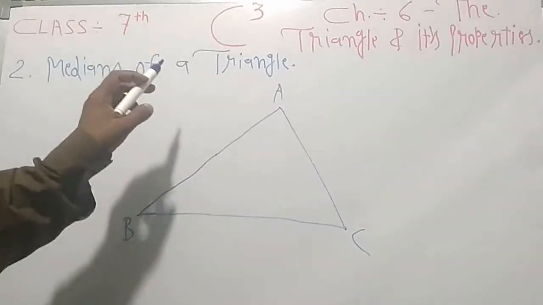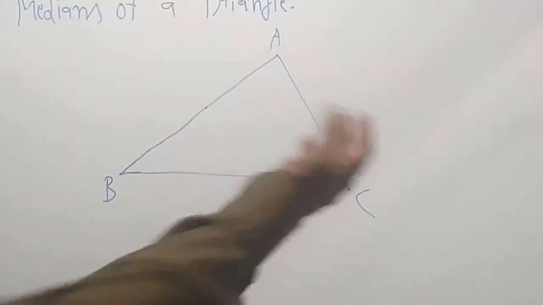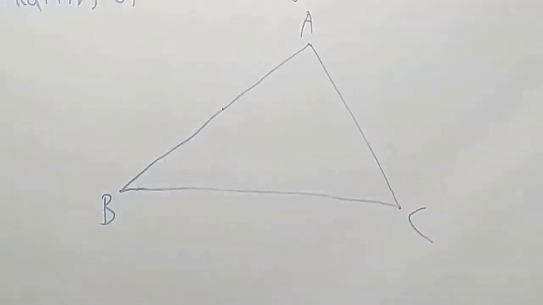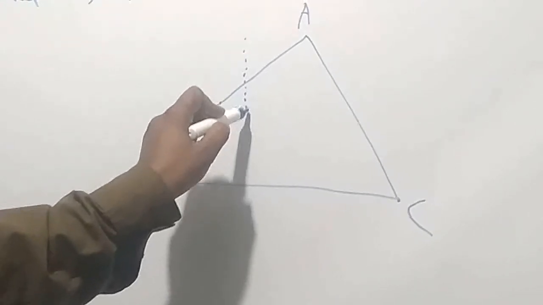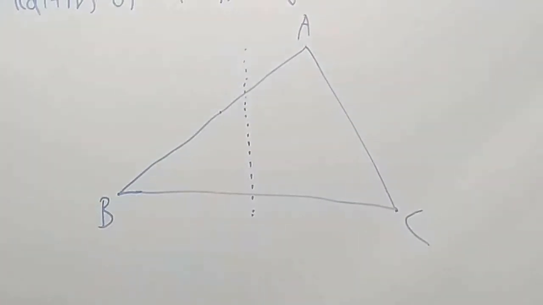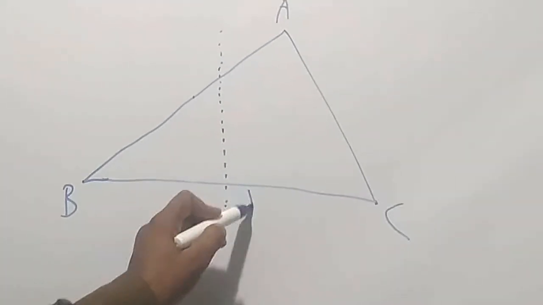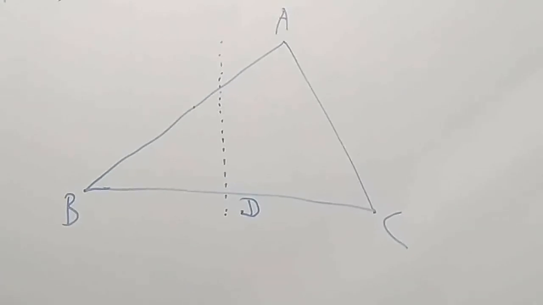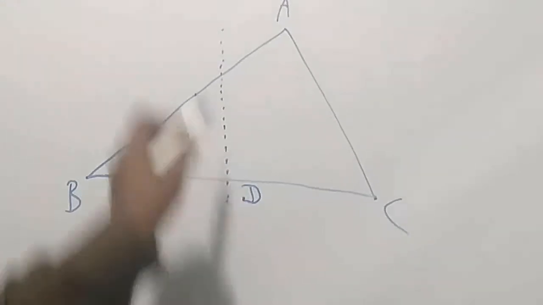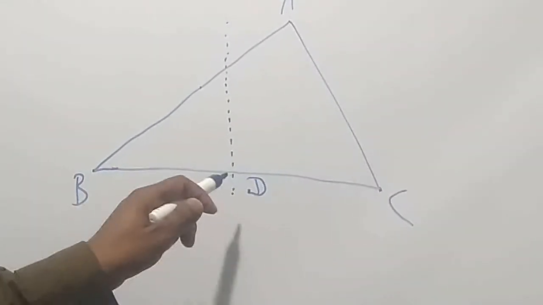Topic: medians of a triangle. This is the given triangle ABC. Suppose we fold this triangle like this, then we get one middle line. Suppose this line cuts this BC line at point D. Then our triangle looks like this, in which BC is divided at this point.